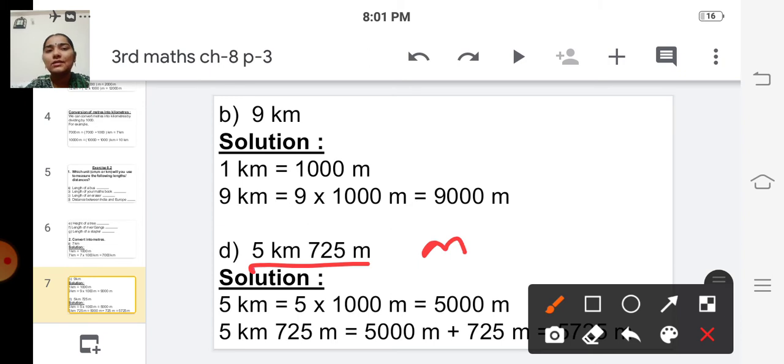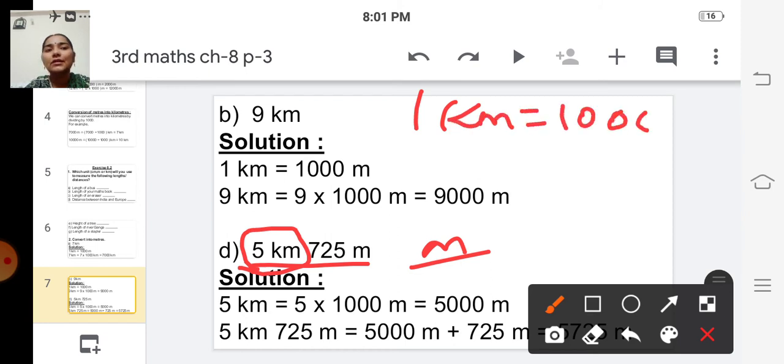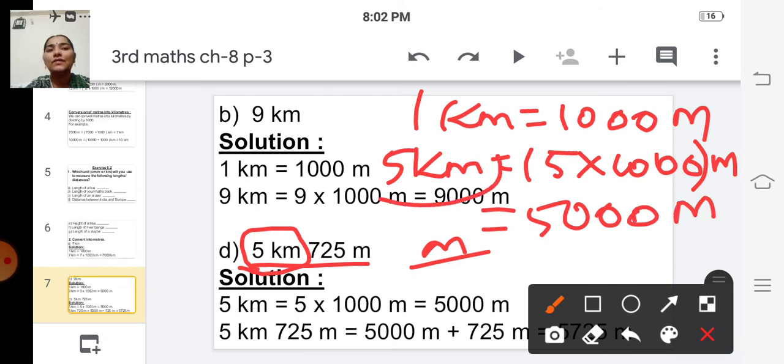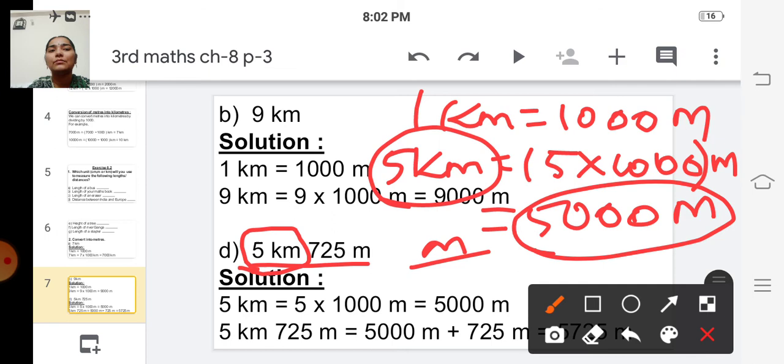First thing we have to do, we have to convert this 5 kilometers into meters. We know that 1 kilometer is equal to 1000 meter, and 5 kilometer is equal to 5 into 1000 meter, which is equal to 5000 meter. So we have converted this kilometer into meter.